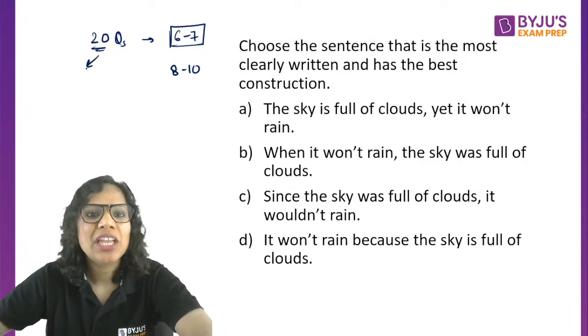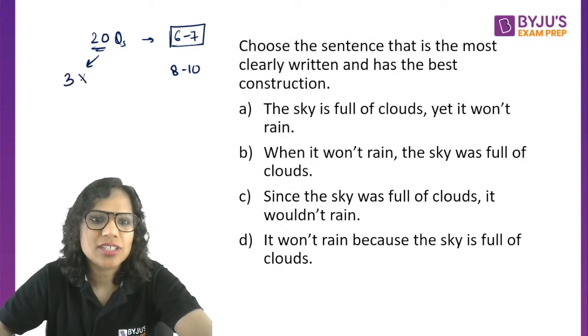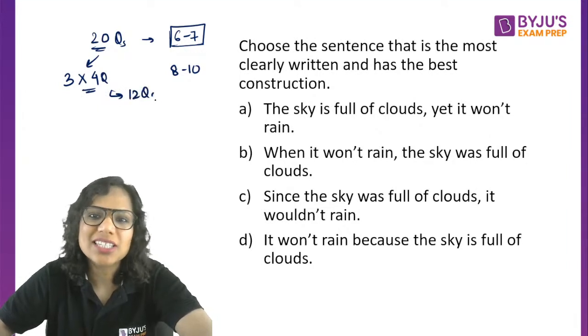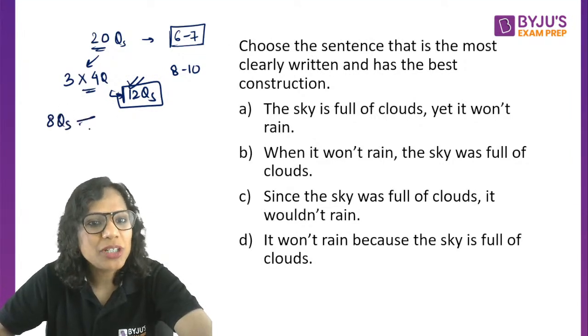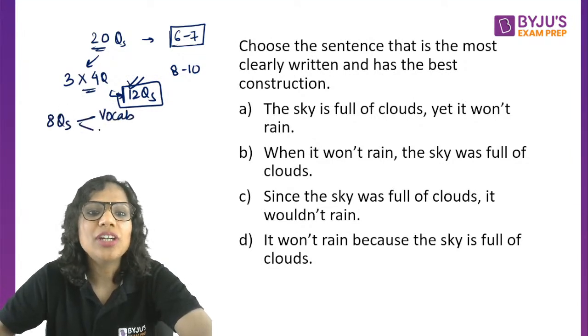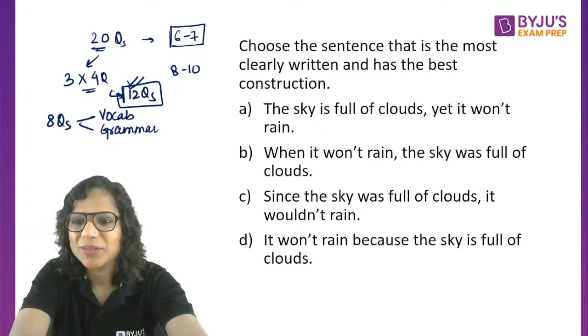So let's say you get 3 RC passages of 4 questions each. In that case 12 questions would be from RCs themselves, isn't it? If 12 questions, then you are left with just 8 questions. Those have to be divided between vocab and grammar. So it all depends on how many RCs you are asked. So don't think of what I'm saying as the last word.